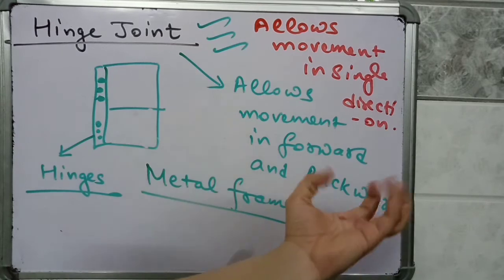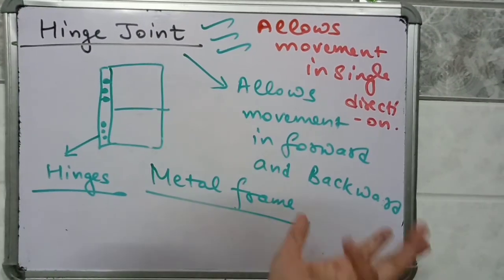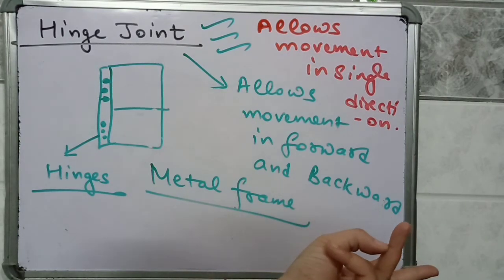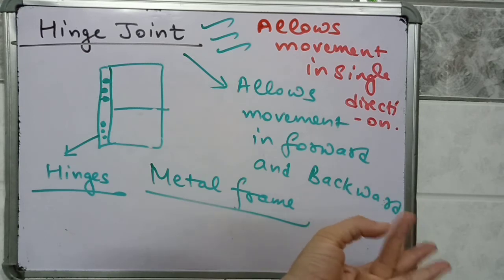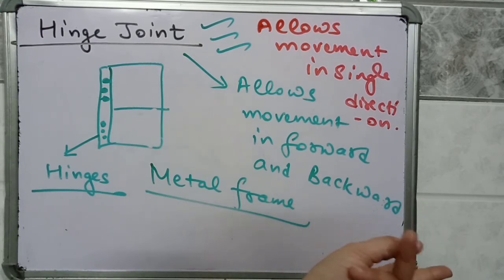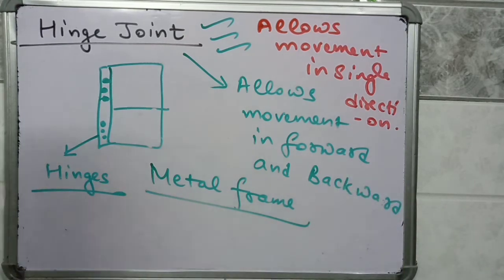You can see here that my fingers are moving like this only. It cannot rotate from this point. I cannot rotate my fingertip from this point. It can move like this, but it cannot move in left and right direction, or rotate. So a hinge joint allows movement in a single direction, forward and backward.